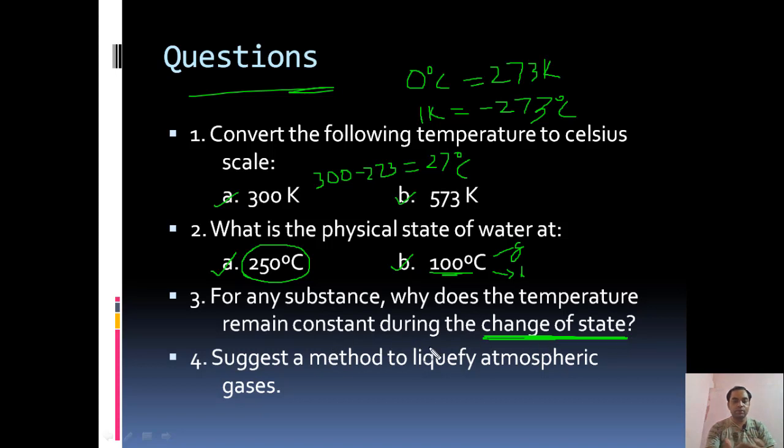During the change of state, the energy supplied to the substance is utilized to change the state of the body only, rather than increasing the temperature.